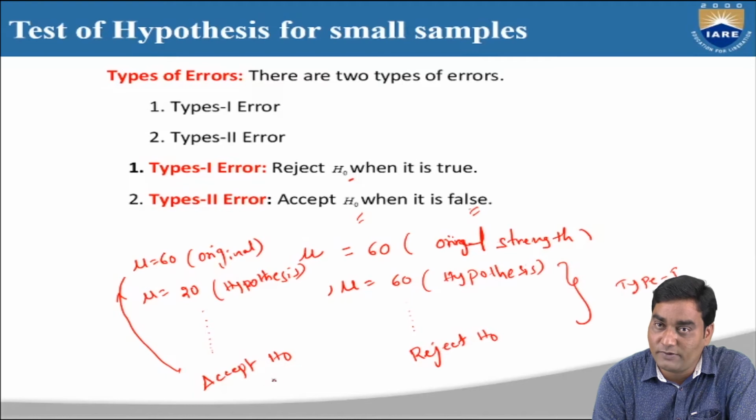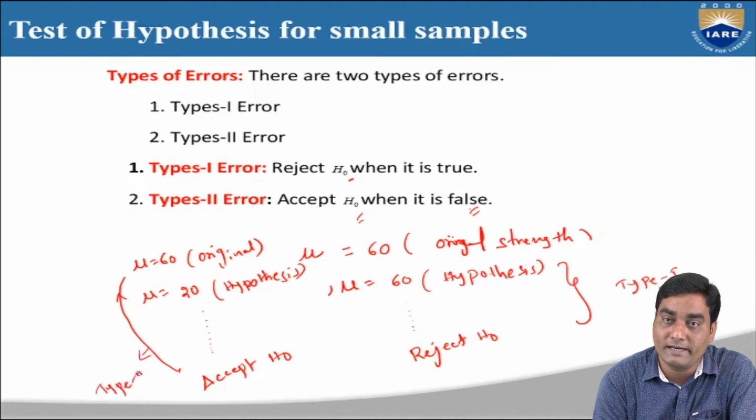Even though by using our procedure I conclude to accept H naught, that means I am accepting the hypothesis, but the original strength is 60. Accept H naught when it is a false statement. Even though it is false, I am accepting H naught. So there is an error in the procedure. That error we call type 2 error.